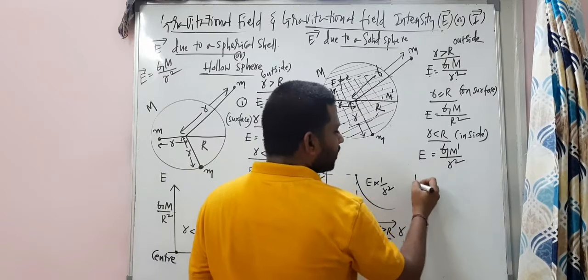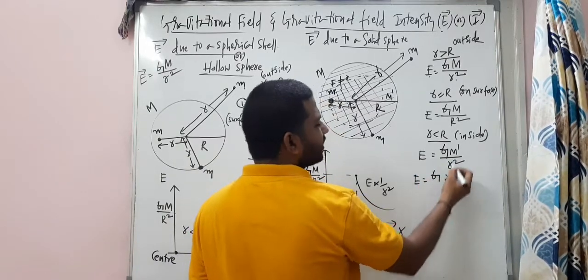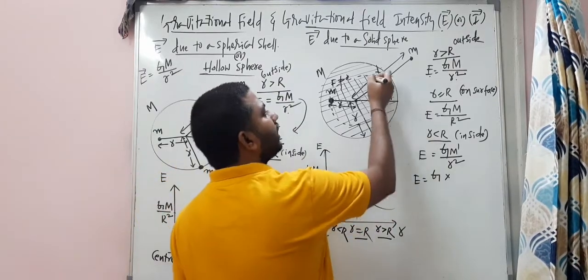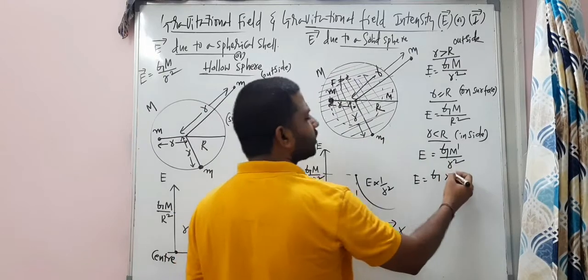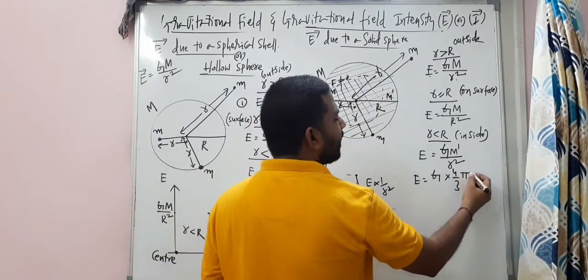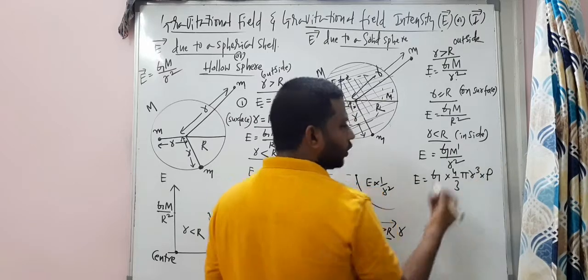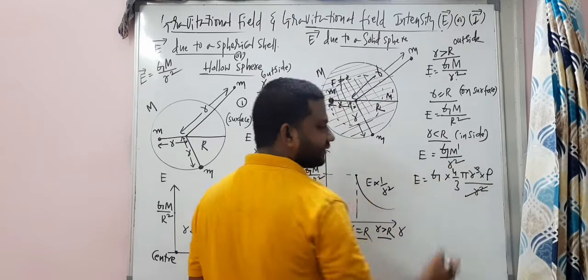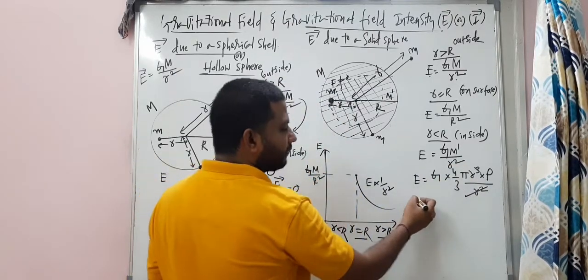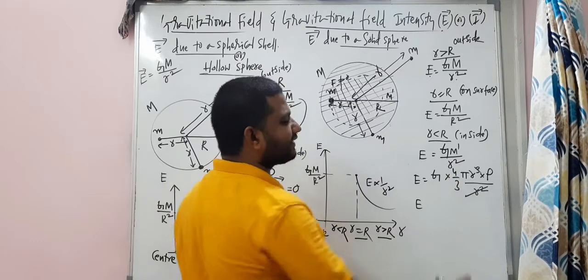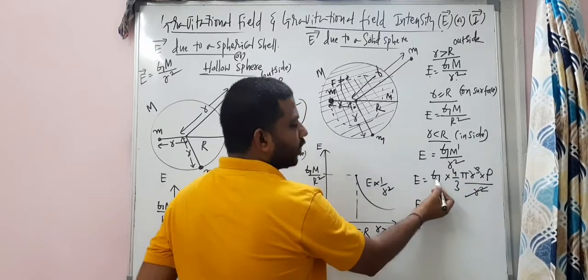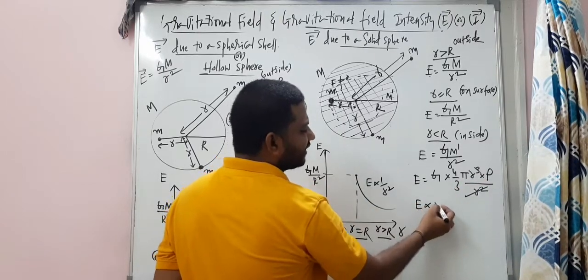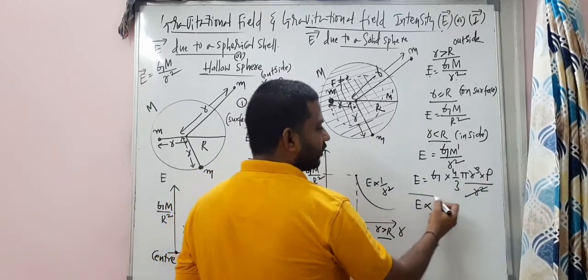So here, E is equal to G into, and this mass I can write volume into density, my dear students. This mass, only this mass, its volume is how much? 4 by 3 pi R cube into density rho divided by R square, right? R square cancels. One R is left. So from here, everything is constant except that small r. Look at here. G constant, 4 by 3 constant, pi constant, rho constant. So E is directly proportional to R. Carefully observe.